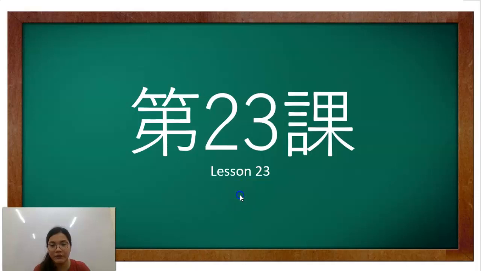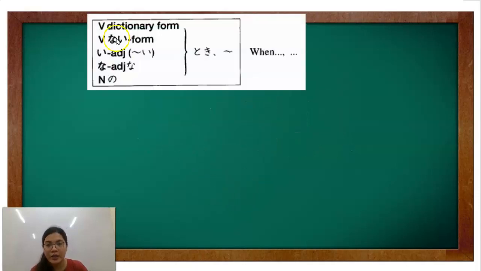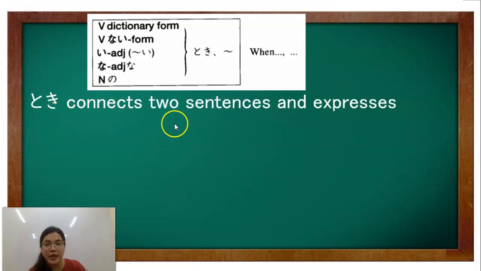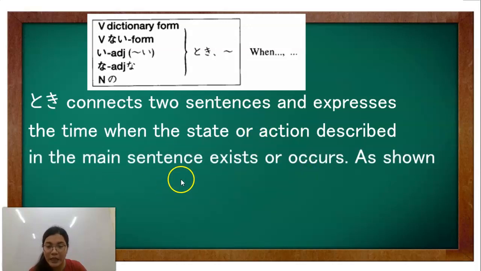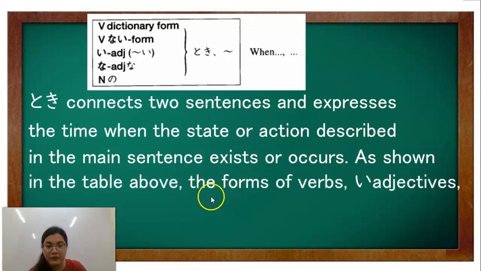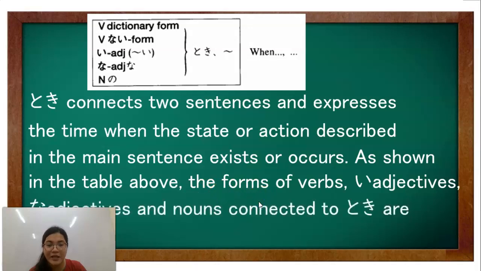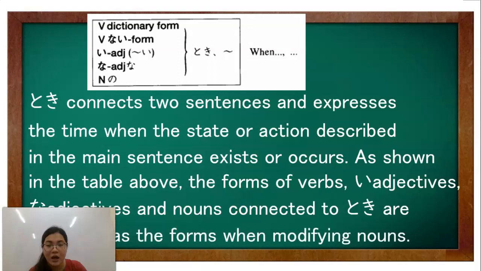Okay, so we are going to start with the first topic: verb dictionary form, verb nai form, i-adjective, na-adjective, noun + no, then toki. Toki means "when." Ginagamit ang sentence pattern nito to connect two sentences and express the time when the state or action described in the main sentence exists or occurs. As shown in the table above, the forms of verb, adjective, na-adjective, and nouns connected to toki are the same as the forms when modifying nouns.